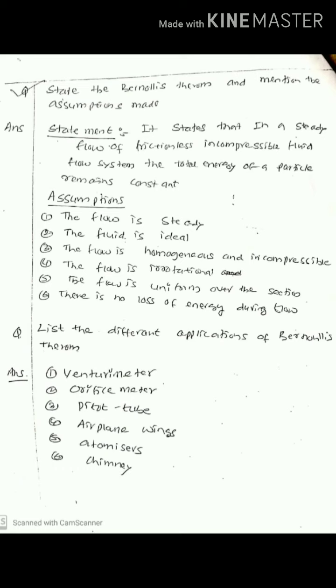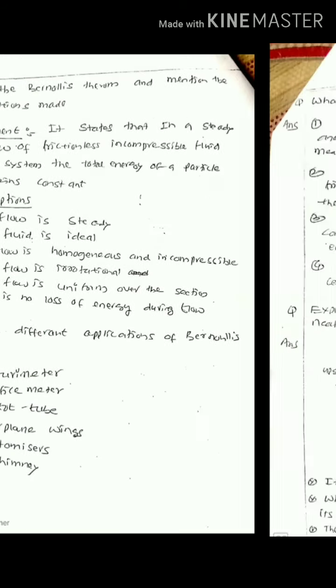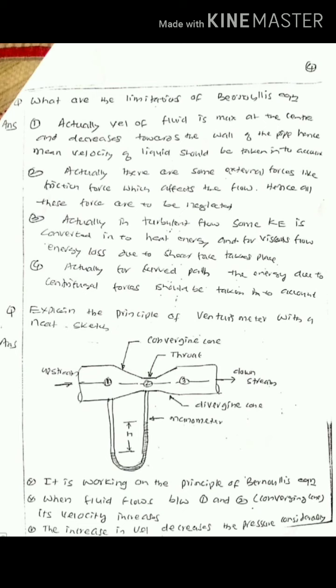Then another important question you can expect is, what are the different applications of Bernoulli's theorem? Bernoulli's theorem is used in venturimeter, which is used to determine the discharge, as well as in orifice meter and pitot tube. Some practical applications are aeroplane wings, atomizers and chimney, all of which work on the principle of Bernoulli's theorem. Now, this theorem has some limitations.